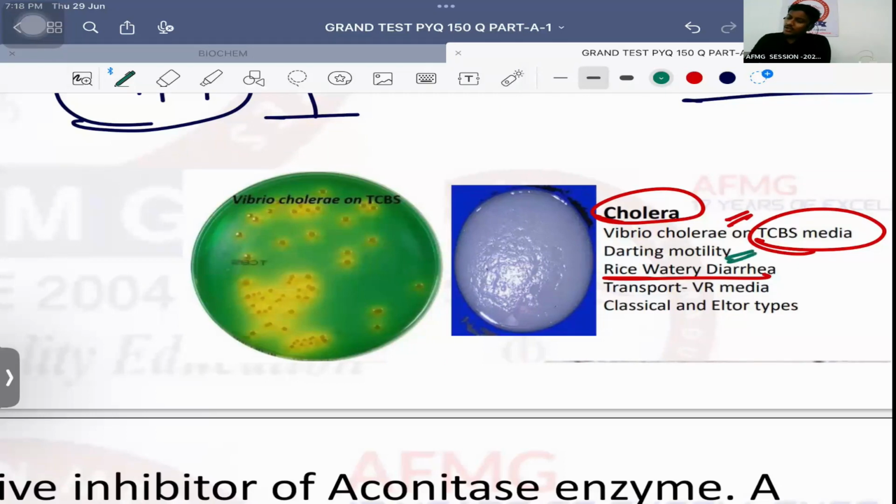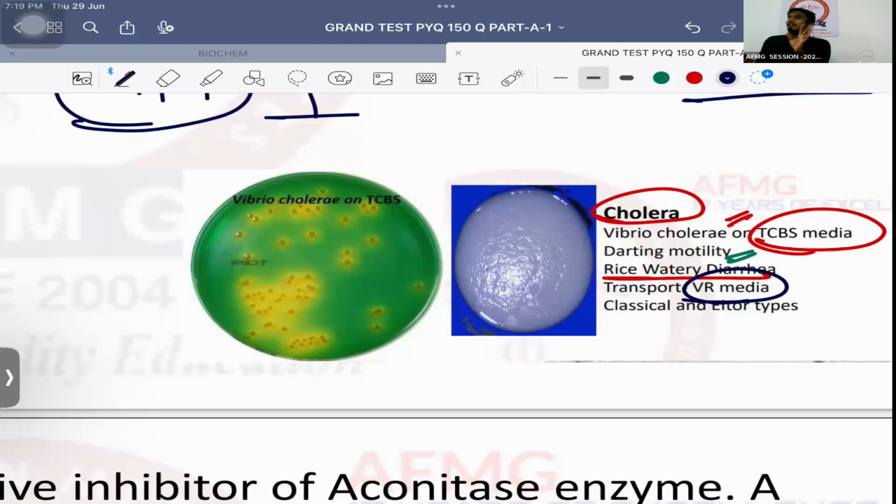Which kind of motility is seen with cholera? Darting motility. Transport media used is Venkataraman Ramakrishnan, VR media. Classical and El Tor varieties we have. Important is twitching motility is seen with? Very good. Trichomoniasis. Please remember this. Then important. Darting motility is seen with Vibrio cholerae. Tumbling motility, Listeria. Falling leaf-like motility is seen with Giardia lamblia.